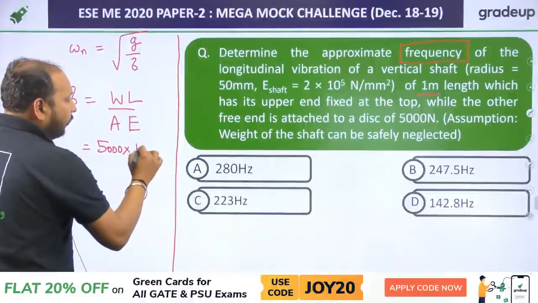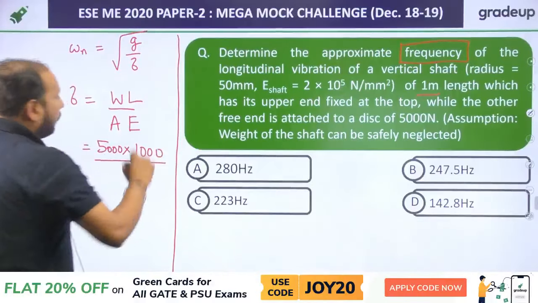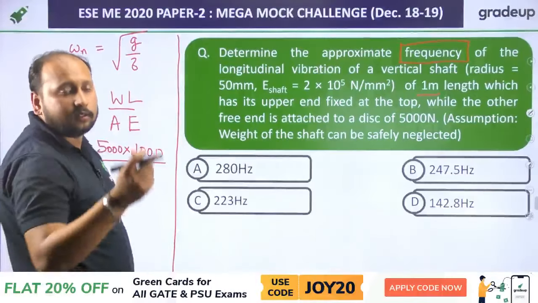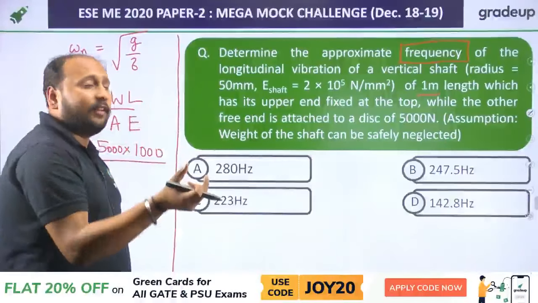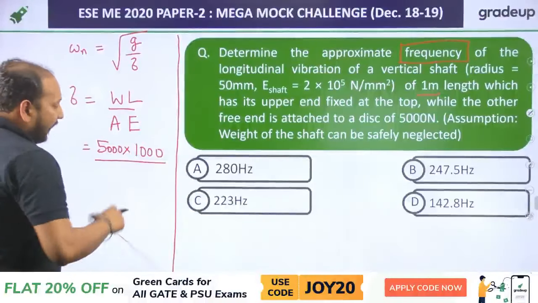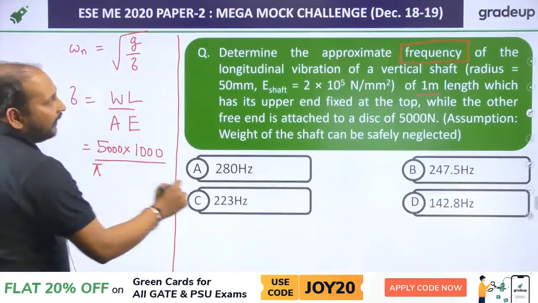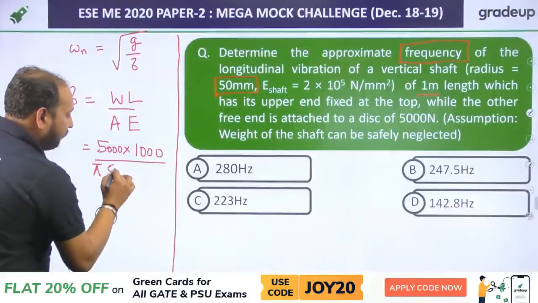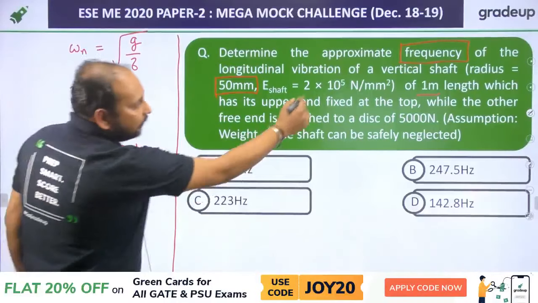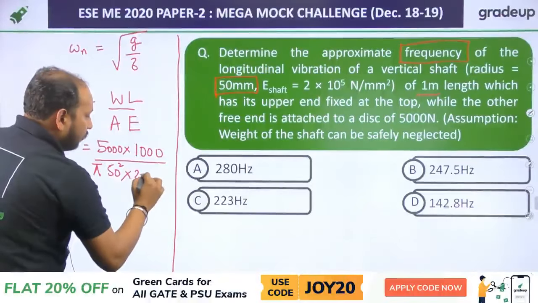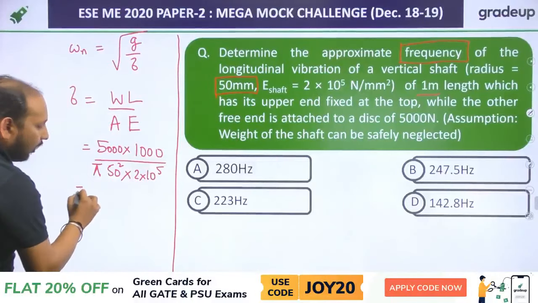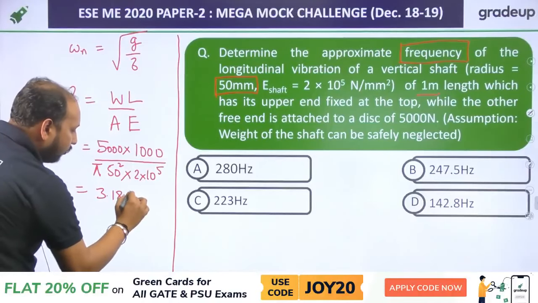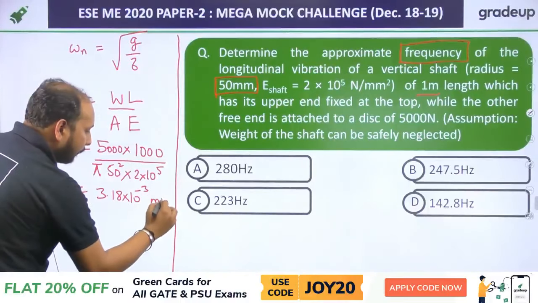So you have to convert into mm, this is 1000, because normally always remember your deflection we are calculating in mm itself, because if you are calculating in meter, then the value will be very, very low. Area will be pi r square. Pi into r is 50, 50 square, into E is 2 into 10 to the power 5. Solve it, you will be getting approximately 3.18 into 10 to the power minus 3 mm.